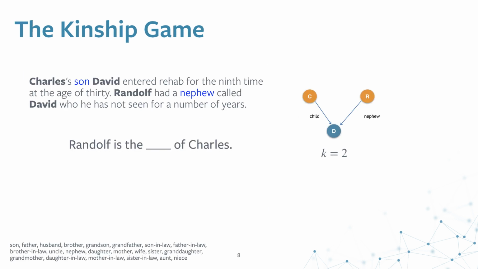So let us look at the dataset. This is essentially a kinship game. Given a document, you first have to read the document and then find out the relation between the two entities. In this document, we see that it describes a relationship between Charles and David and a relationship between Randolph and David, and it is in the format of a story. This story has been created by paraphrasing from Amazon Mechanical Turkers. Now, the model has to figure out the answer for this story, which is essentially brother.